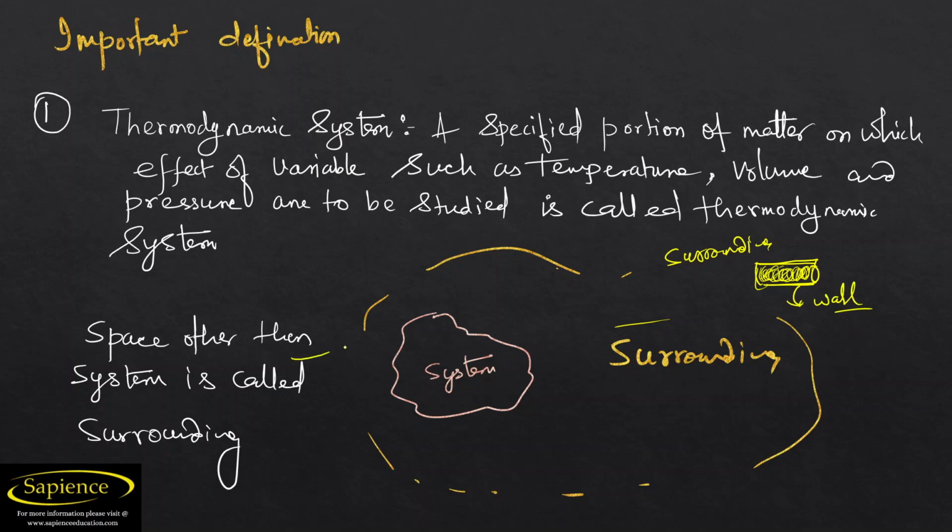So the space other than the system is called a surrounding. System is the portion where our focus is, where we will study pressure, temperature, volume, and internal energy as properties. I hope you have understood this thermodynamic system. Now let us consider what is universe.